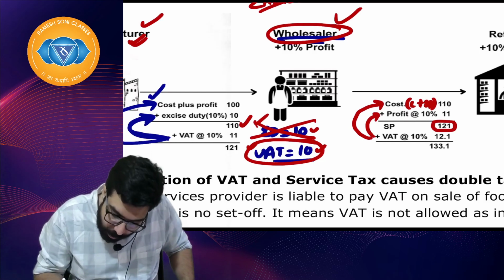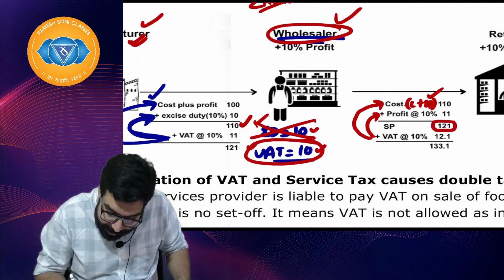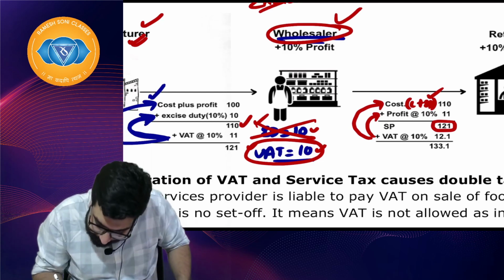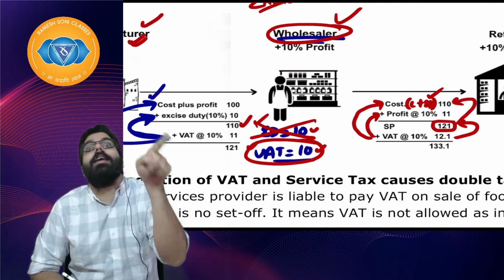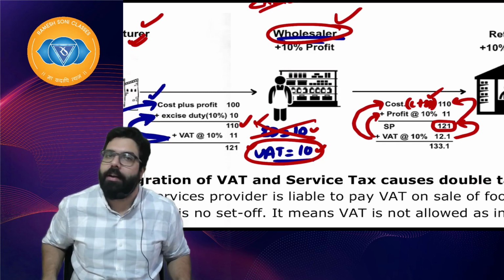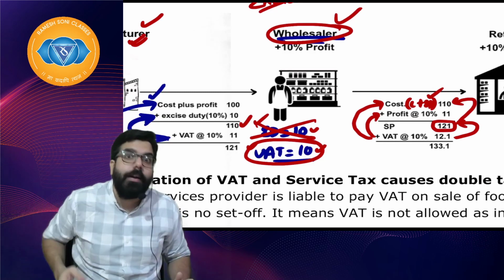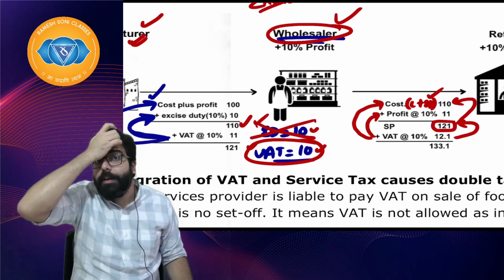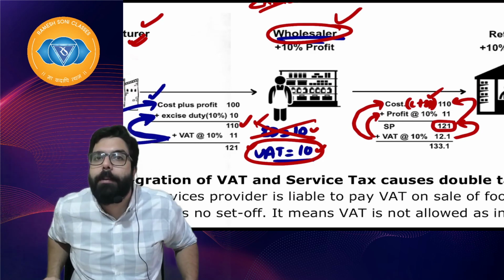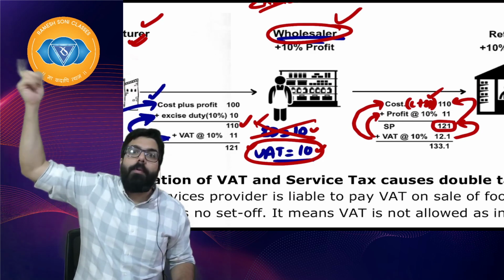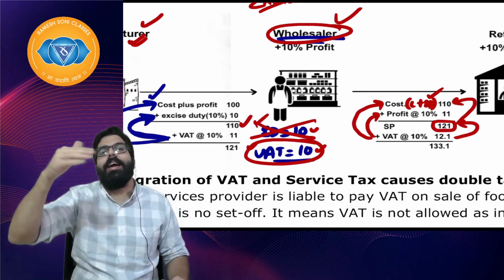Baba, don't you think on this excise duty which was 10 rupees, which is included in the cost, again tax on tax is happening? Don't you think this VAT is again charged on 121? 121 includes 10 rupees of excise duty. So again tax on tax, again cascading effect. Because there is tax on tax, tax on tax, because of this our goods will become expensive. If our goods are becoming expensive, in the international market we will not be able to compete. People from outside India will not want to come into the country, because they will say when you go to India, India is only tax on tax on tax.